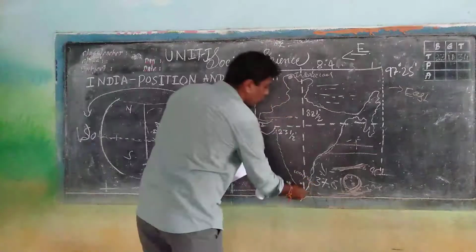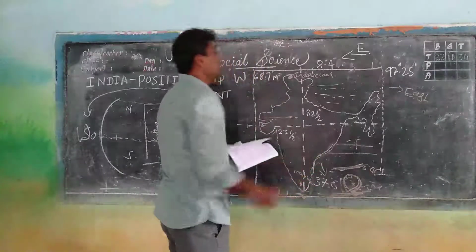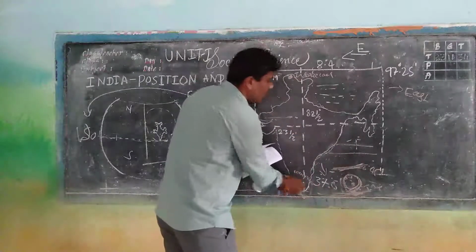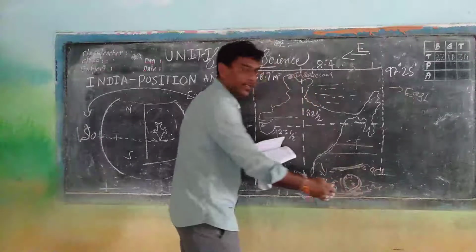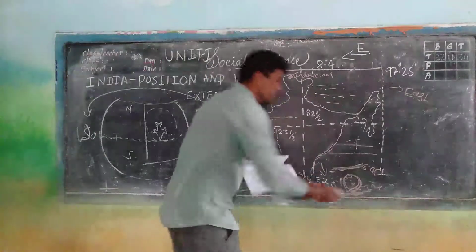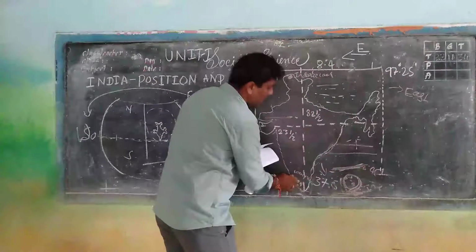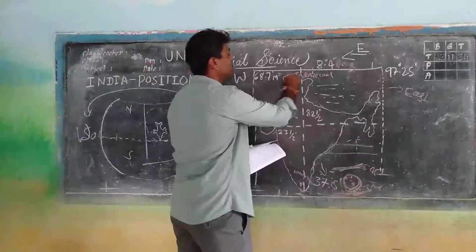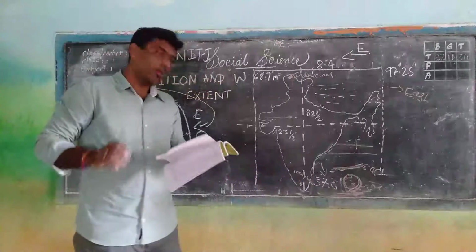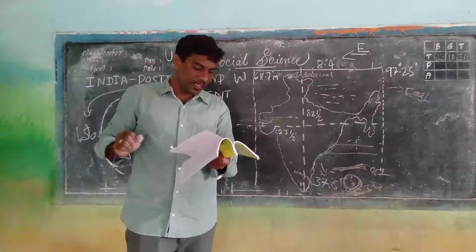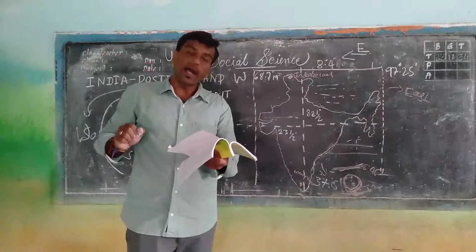This is Kanyakumari. It will be here. This is South India's part, and this is the Indian south part. Again I am telling you, this is the Indian south part and this is the South Indian part, and this is Indira Col. Right? Now location is completed, and the next part is the location of India in Asia and the world.